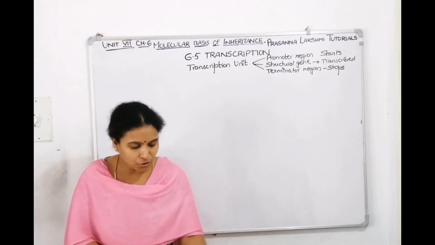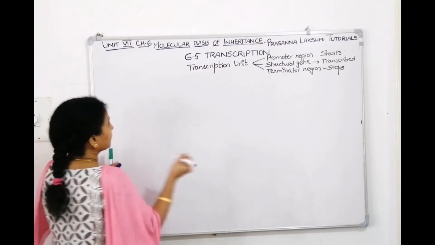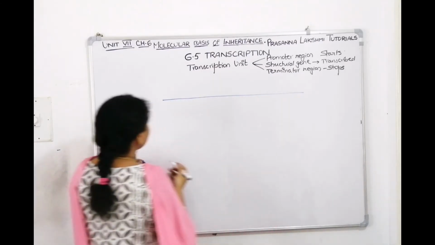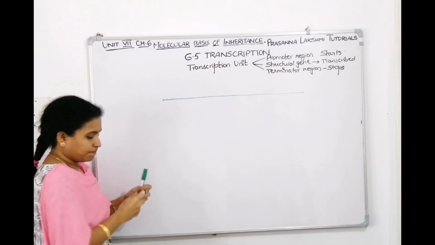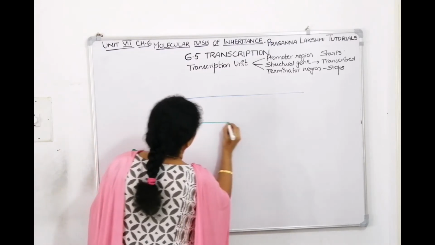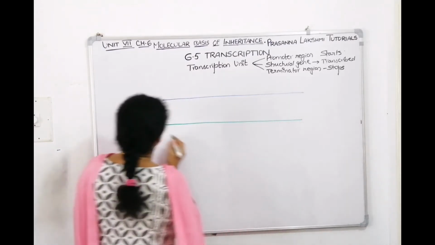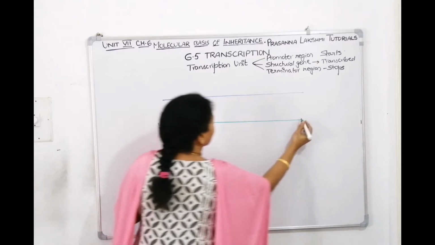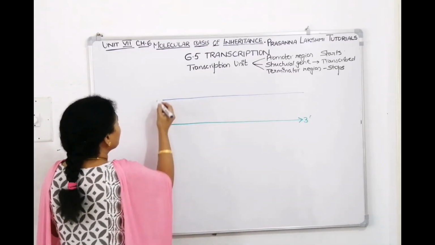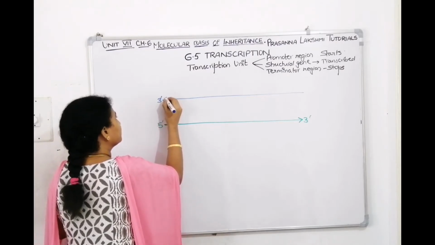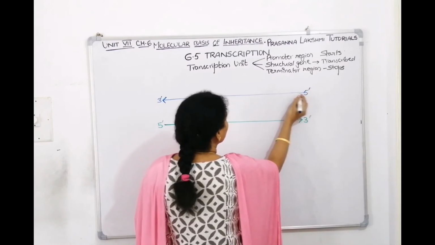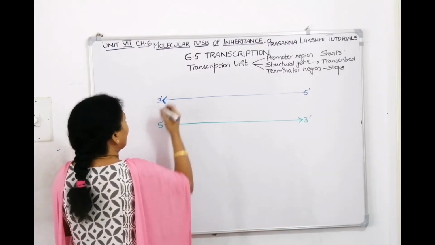Now if we have to draw the diagram of a transcription unit, here we go. This will be 3 prime then. Since the first nucleotide is at the 5 prime end, the growth is towards this direction, so we have given the arrow here.